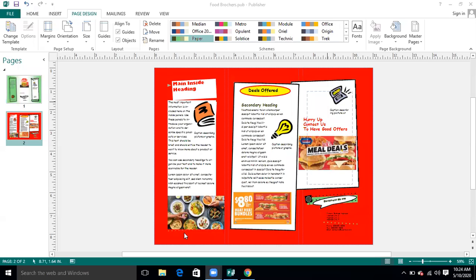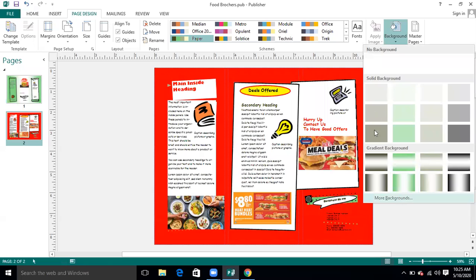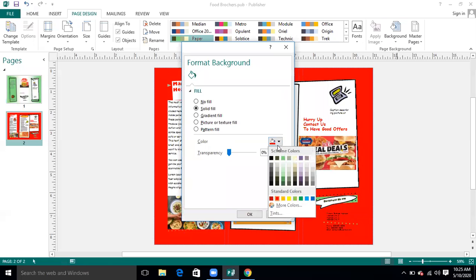Yes, Abdul Hamid, you want to ask something? Sir, if you go to the background, we find at the last more backgrounds. What does the more background option do? Go to the background first, then more backgrounds. If you are not satisfied with these colors, go to the more background options, and then you can change the color from here that you want to give to your publication.